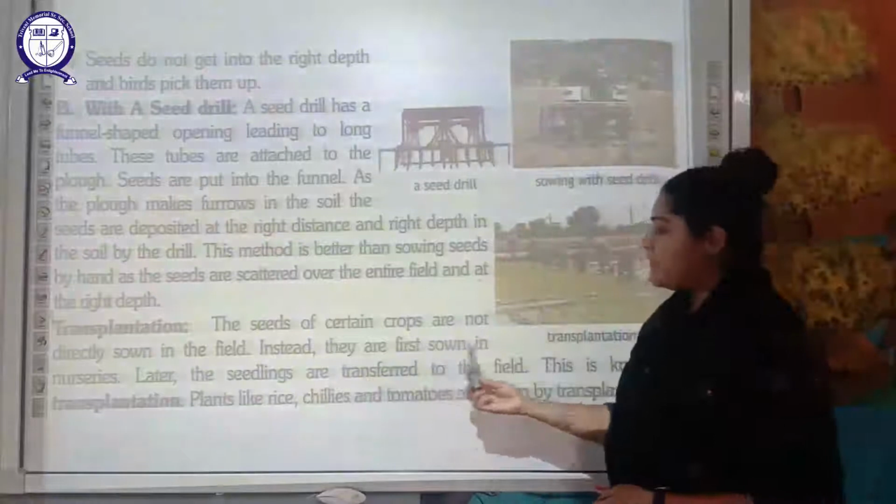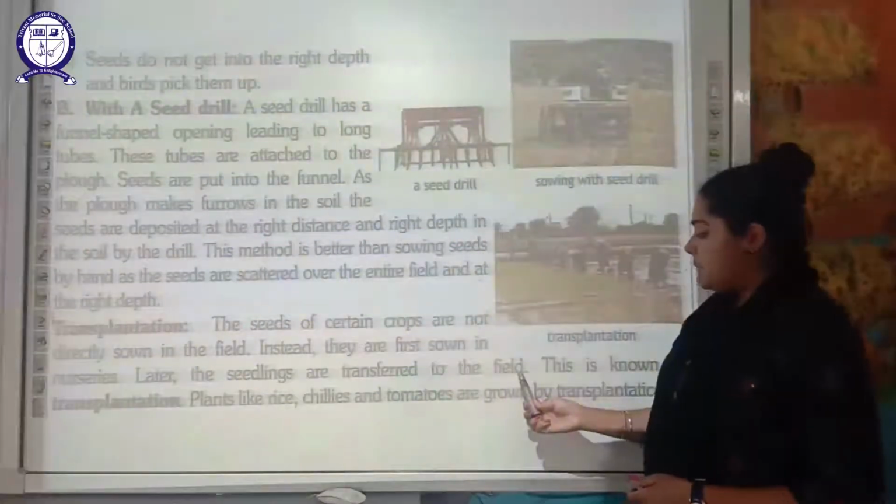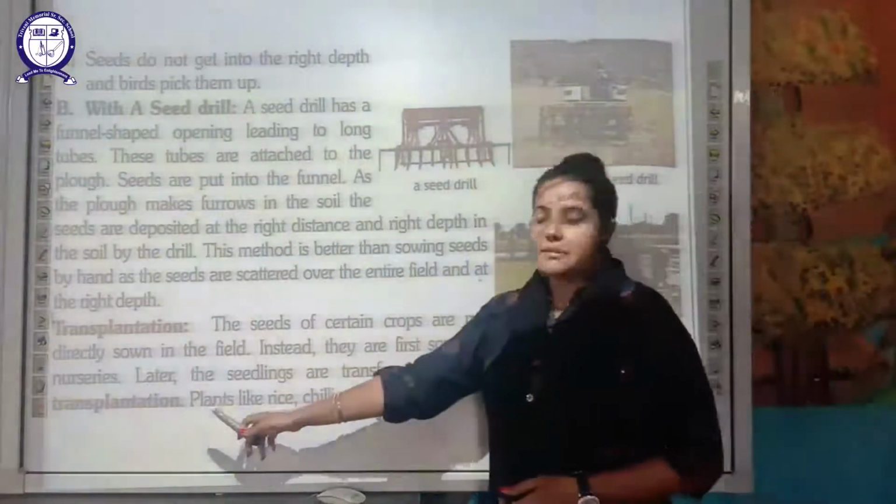So instead they are first sown in a nursery, as I have told you. Later the seedlings are transferred to the main field. So this is known as transplantation.